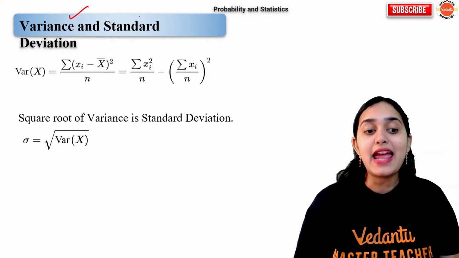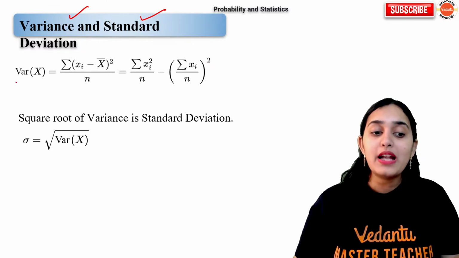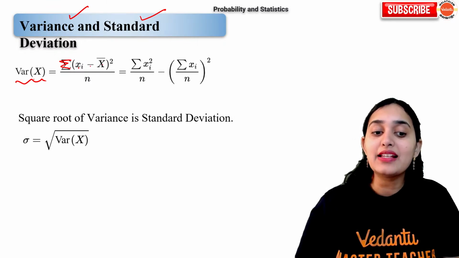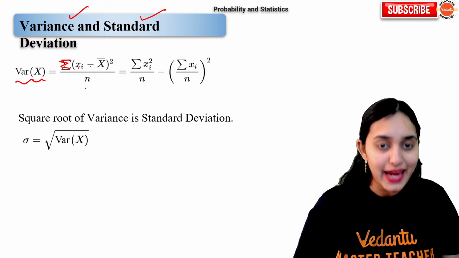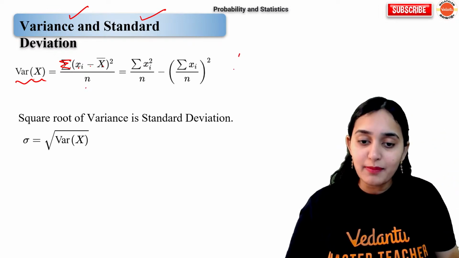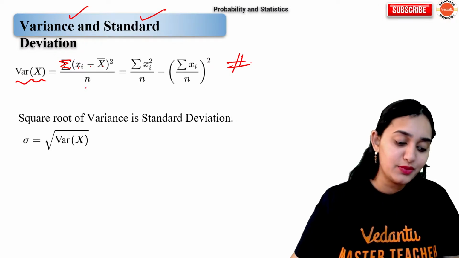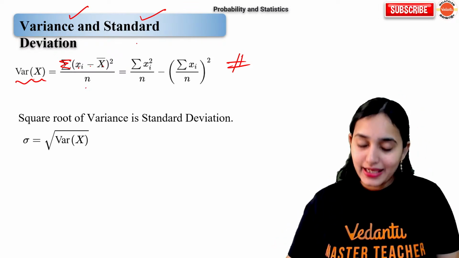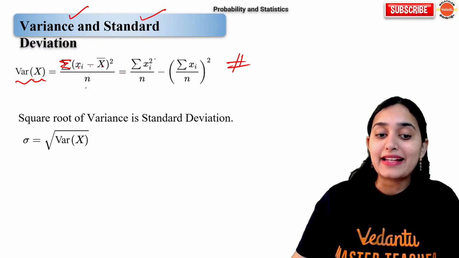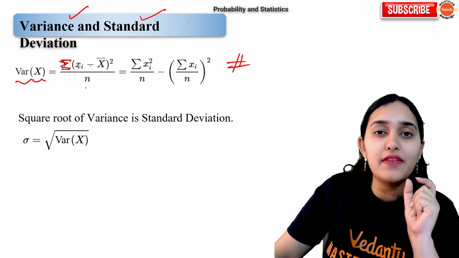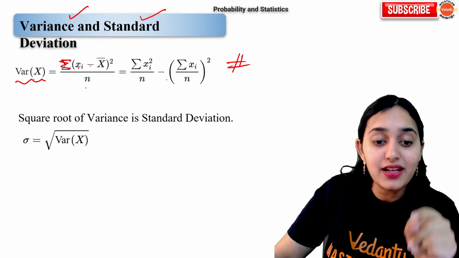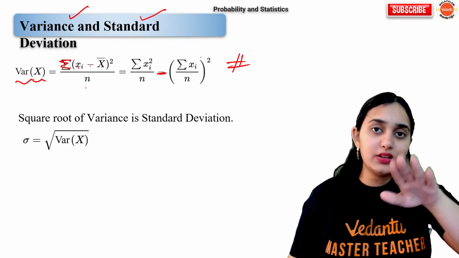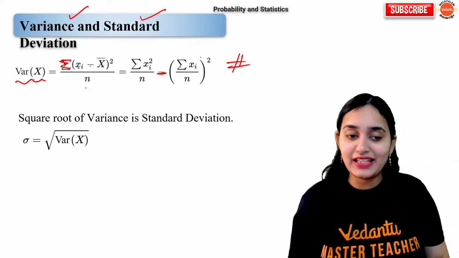Next, variance and standard deviation. What is variance? Variance is summation of xi minus x mean whole square divided by n, which is equal to, please remember this formula, it was asked in KEAM PYQ. All the formulas are important, okay? Variance of x is summation of xi square divided by n minus summation of xi upon n whole square. Both the things look same, but they are different. Okay, they are not same.